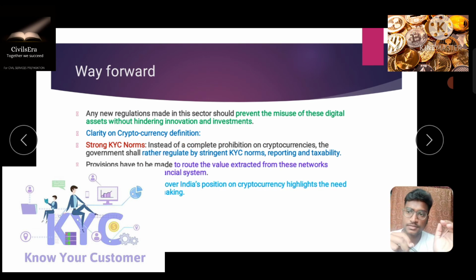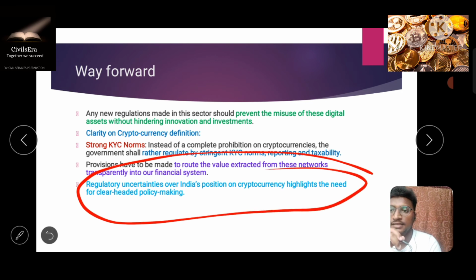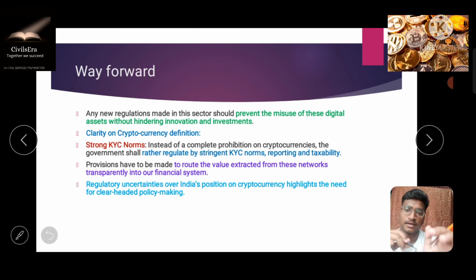And you can also mention that you can provide various other innovations to make the financial system completely transparent and secure. You can also point out that regulatory uncertainties in India's position on cryptocurrencies highlight the need for clear-headed policy making, as there is regulatory uncertainty in the governance. So the cryptocurrency policy should be clear, and the policy making should be crystal clear and should take effective steps to make sure that India stays ahead in this digital revolution.